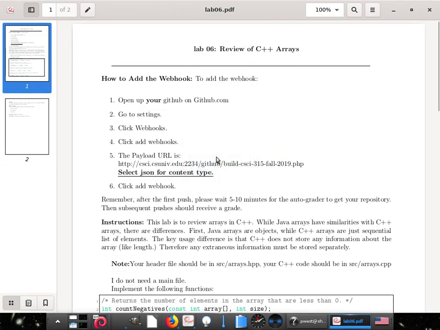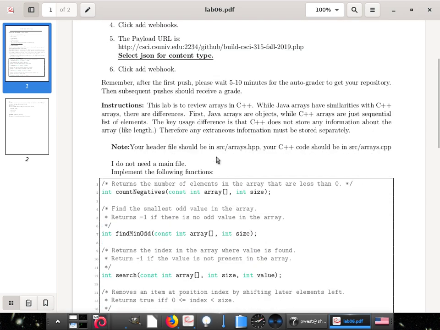There's something wrong with the back end, so I'll need to go in and see what the problem is later on. Do add the webhook, and if it says timeout or something like that, we'll have to get to that in a moment, right after I finish this lab. Keep in mind that the first push can usually take 5 to 10 minutes because it has to pull your entire repository before it can do anything. But afterwards, it usually takes less than a minute, most of the time less than 10 seconds for you to get your first grade back.